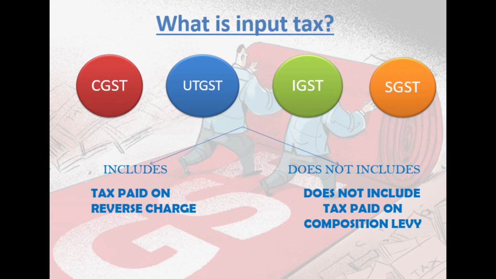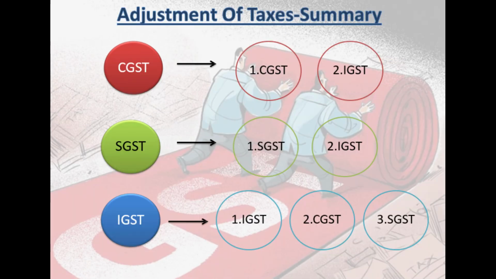But then your end customers, when they end up paying you 1% composition or 2% composition or 5% composition, they will not get any input tax credit with respect to the composition tax they have paid you, right? Likewise, you as a composition dealer will not be entitled to any input tax credit on your inputs of goods and services, on your purchases. Clear? So that is composition levy. I move to the next slide.